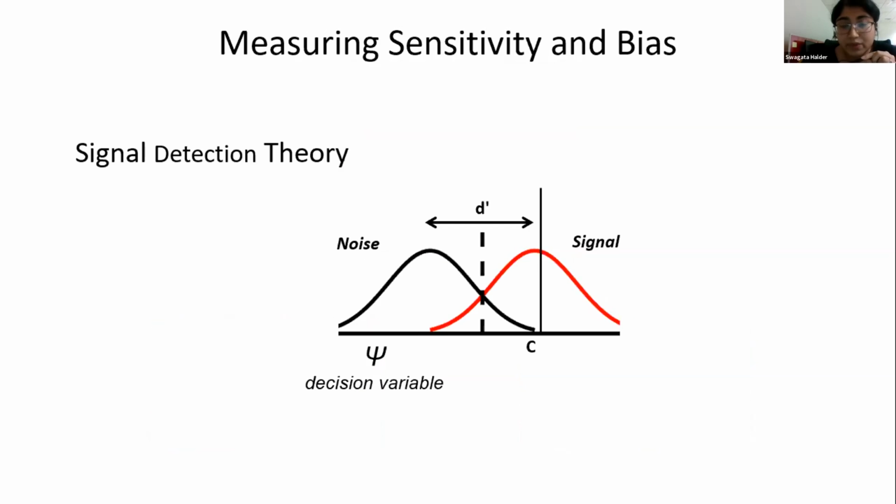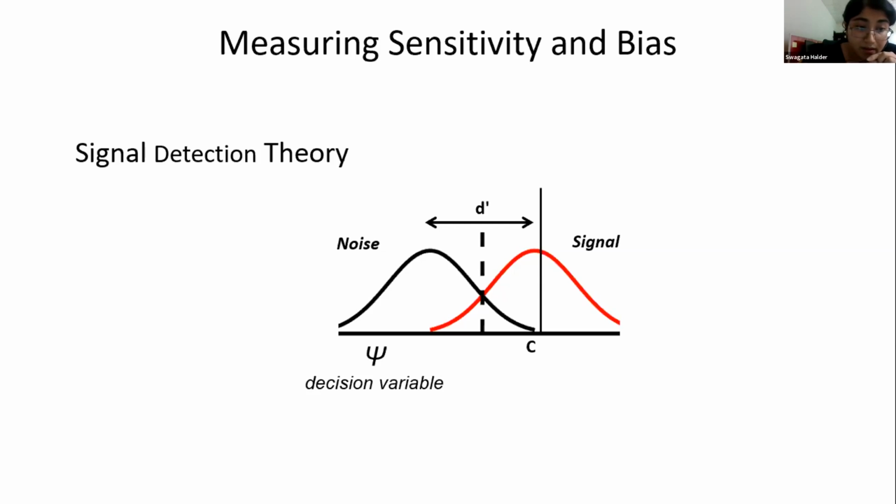The difference between the means of these two distributions, noise and signal, is known as sensitivity or d prime. The other component, bias, is measured by criterion. Criterion is a flexible decision threshold, and a higher criterion means a lower tendency to report signal. A higher d prime or sensitivity means a greater ability to distinguish signal from noise.